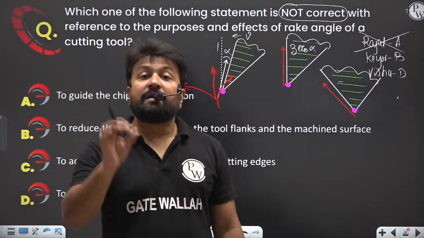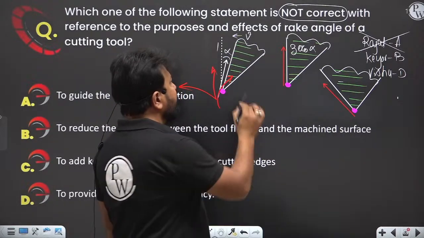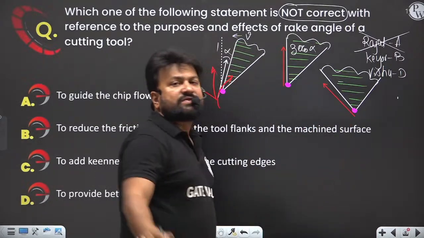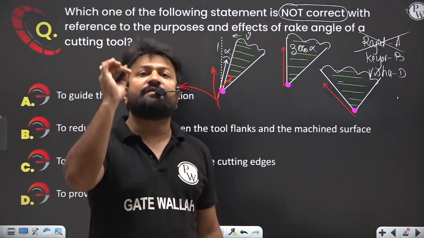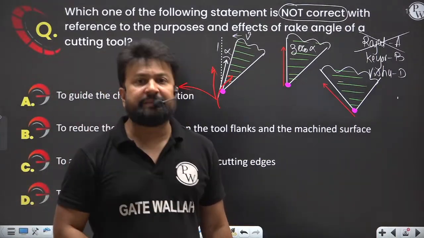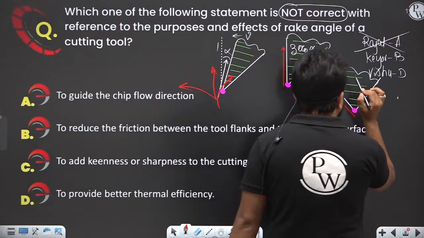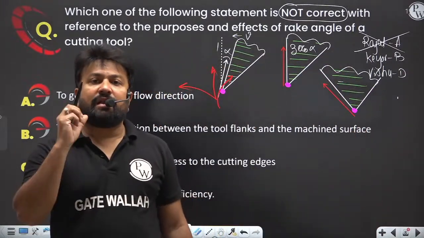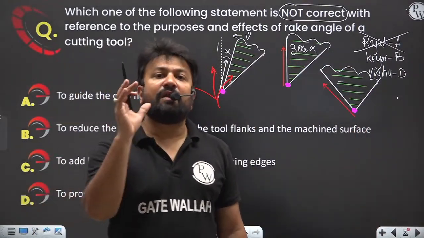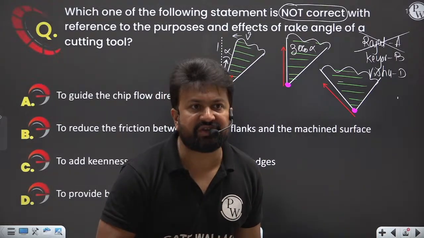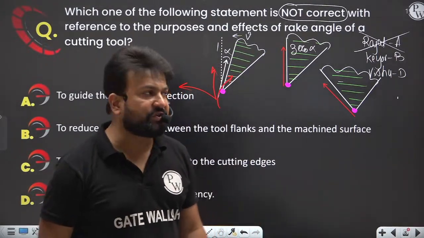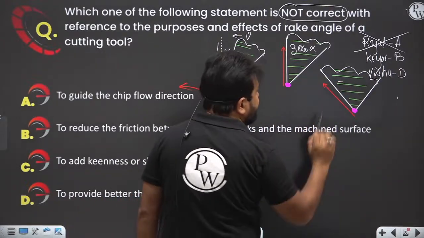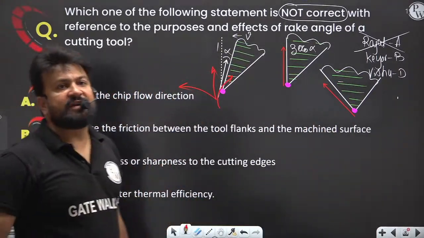My dear, better thermal efficiency means here supporting material is more, so that the tool can withstand higher temperature, because the tool can absorb a large amount of heat for a longer time period. So as you change the rake angle, thermal efficiency of the tool changes.